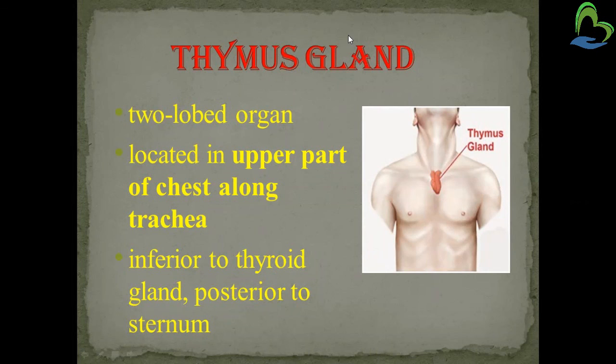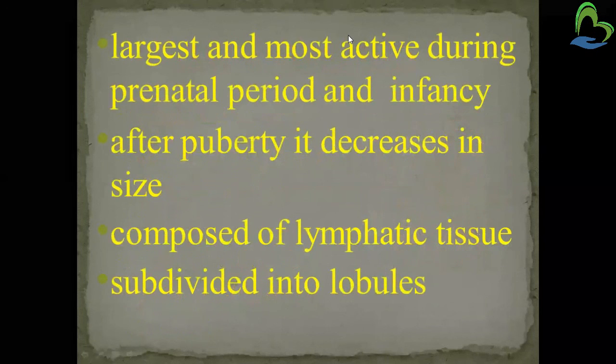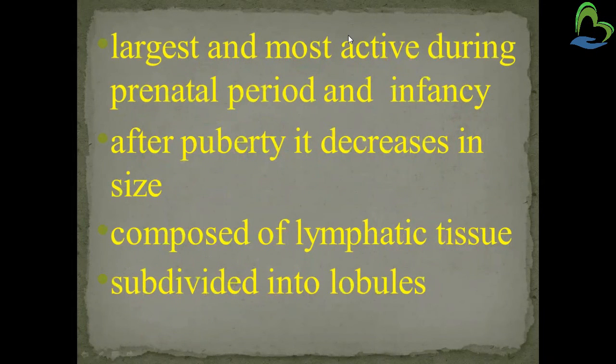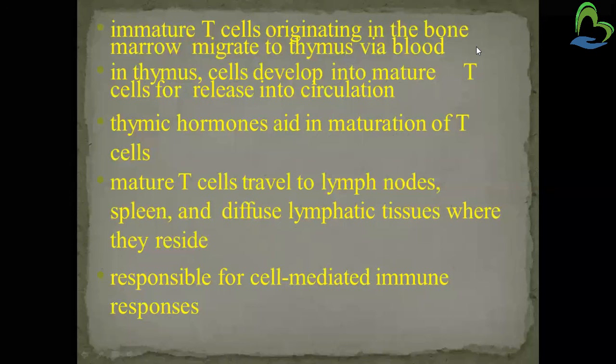This is all about the location of the thymus gland. It is largest and most active during the prenatal period and infancy. After puberty, it decreases in size. It is composed of lymphatic tissue divided into two lobules.